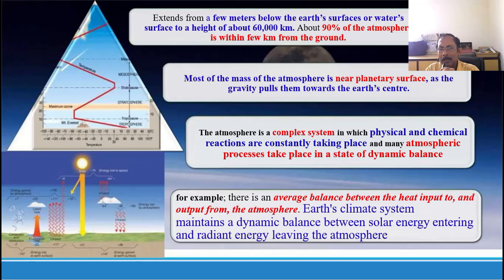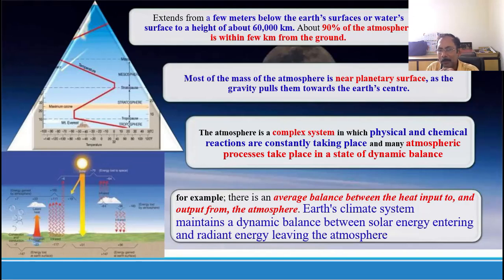First, in the troposphere, 0 to 11 kilometer, as I told already, the temperature is found to be drastically reduced from 15 degrees to minus 56 degrees centigrade. That means temperature drops with the altitude, with the height.